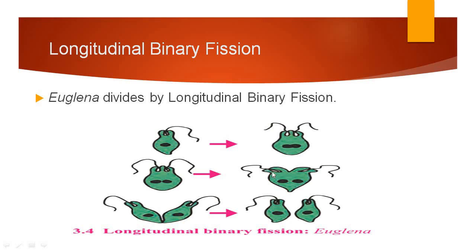After the duplication, it forms a cleavage along its vertical axis, and at this cleavage the euglenas separate, and from one parent two daughter euglenas are produced. So the dividing of a parent cell into two daughter cells by its vertical axis is called longitudinal binary fission.